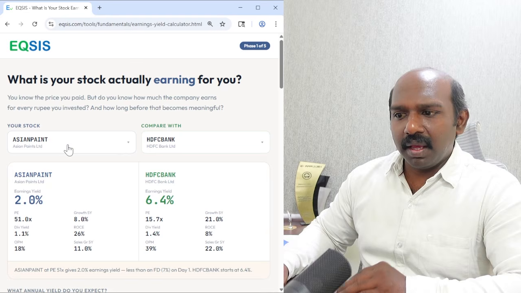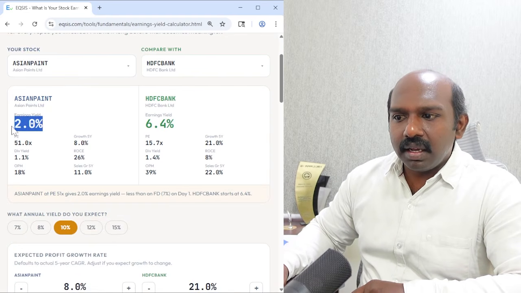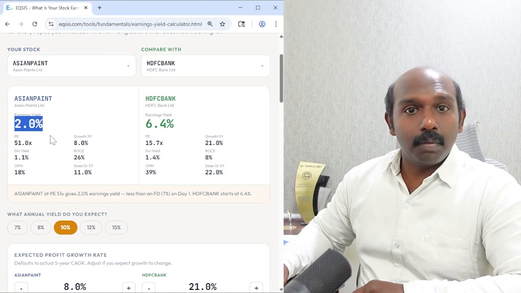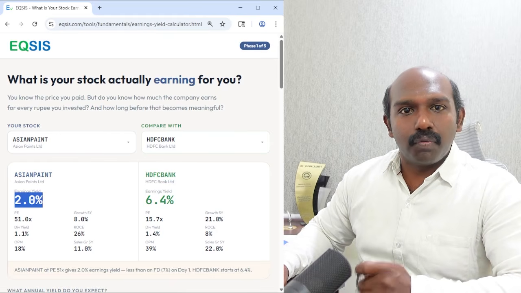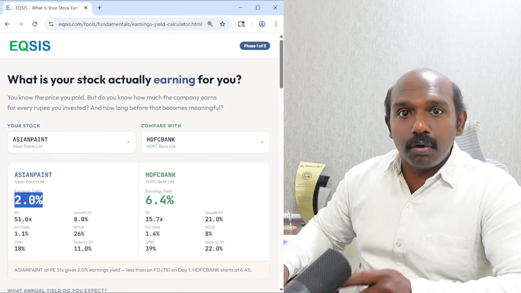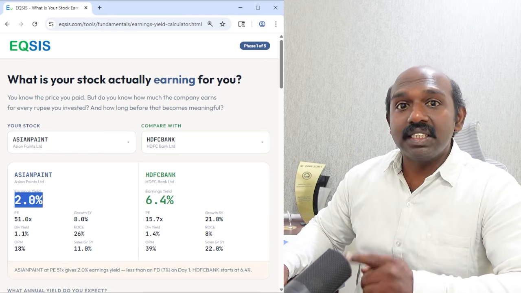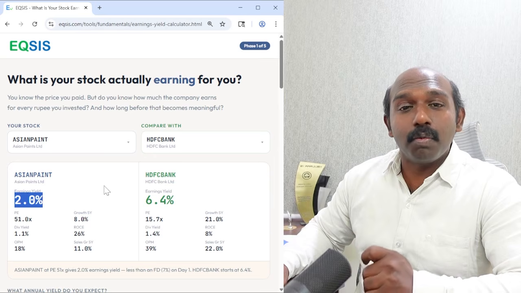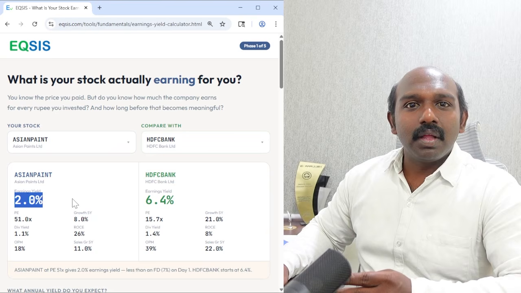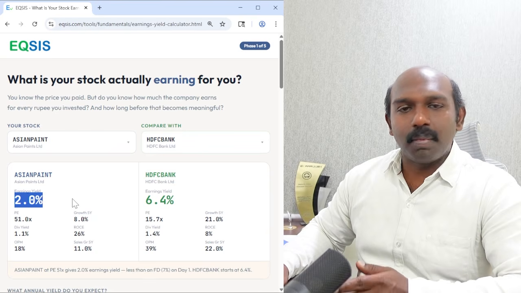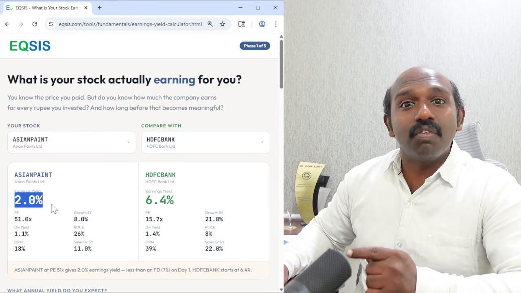By default, I'm making a comparison with Asian Paints and HDFC Bank. If you look at Asian Paints, the current earnings yield is 2%. It means the company is making 2% profit for the price you pay today to buy the shares. I'm not talking about the profit margin. I'm talking about the earnings yield. It means today you are paying 100 rupees to buy the share, whereas the company is making only 2 rupees. Remember, if your expected return is 15% from the market, then this particular company in the long term cannot meet your expectation unless it grows significantly.